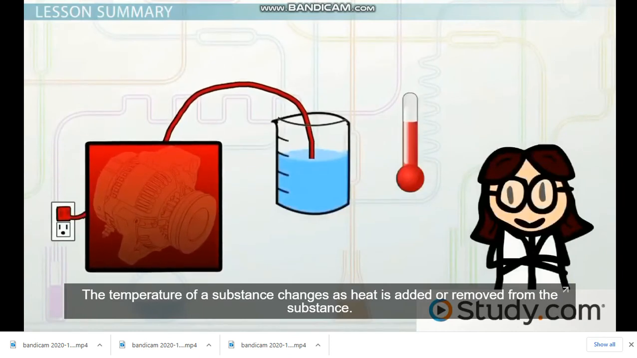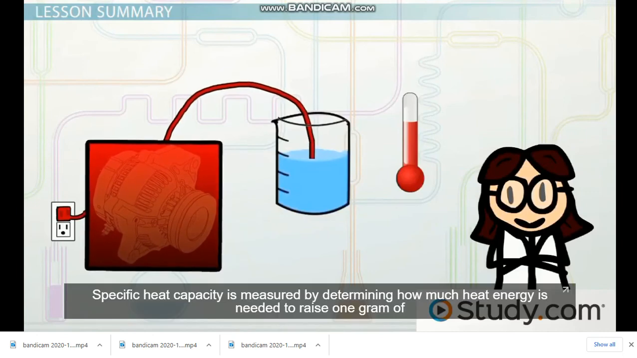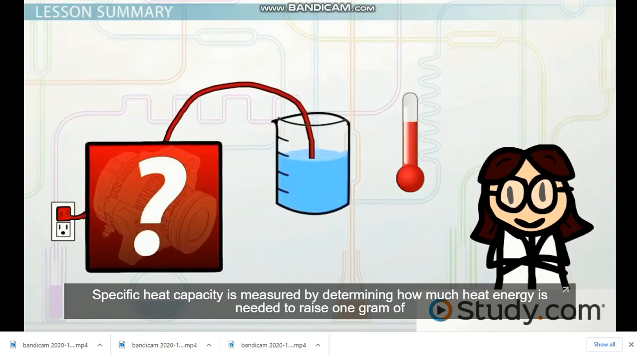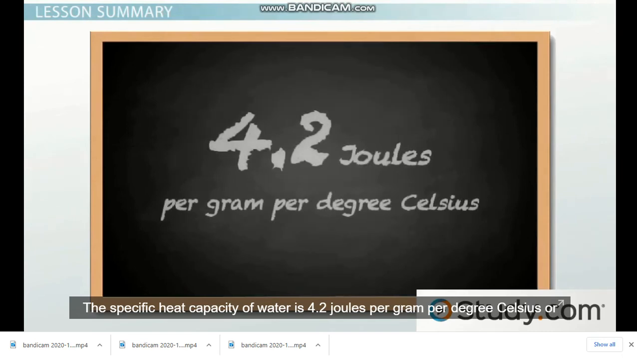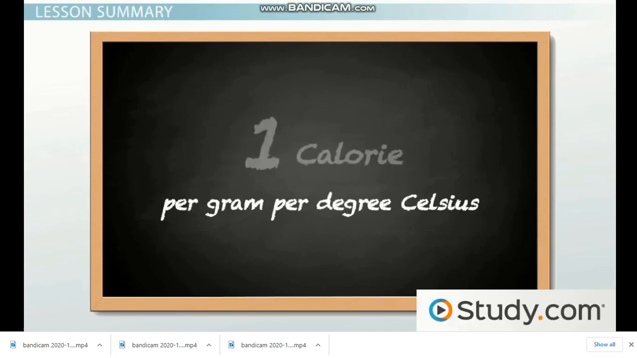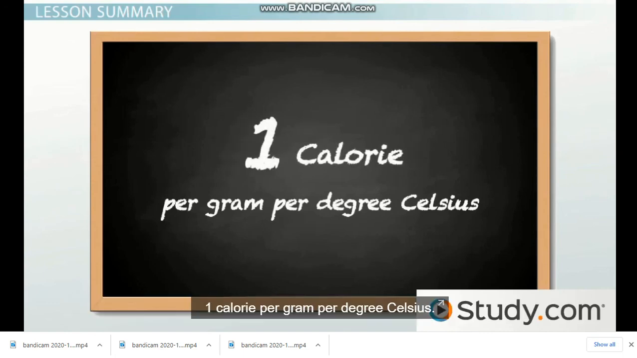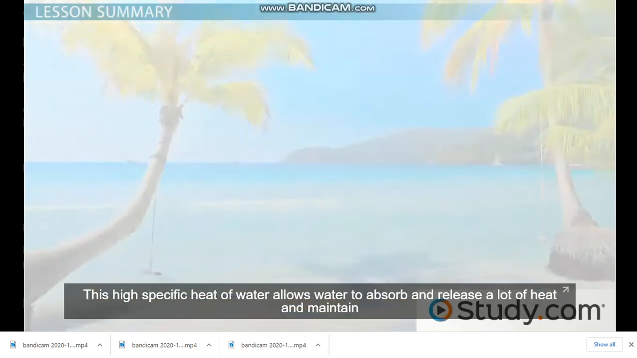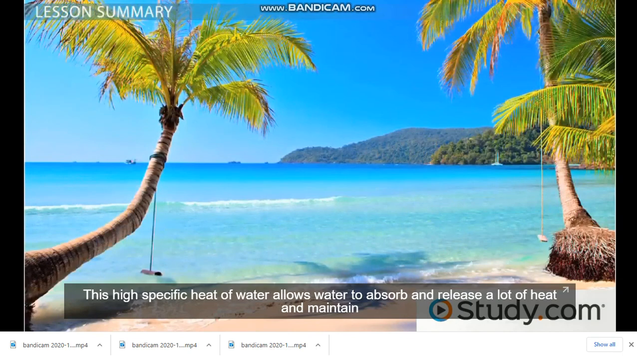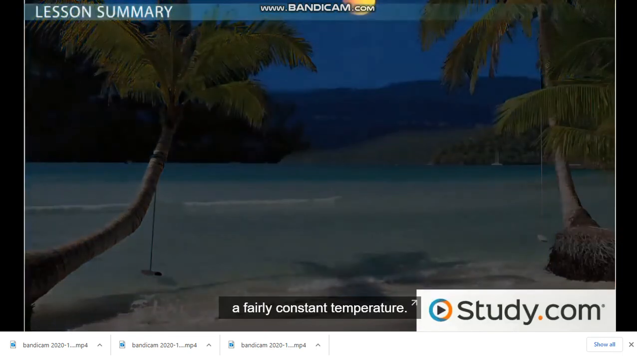The temperature of a substance changes as heat is added or removed from the substance. Specific heat capacity is measured by determining how much heat energy is needed to raise 1 gram of a substance 1 degree Celsius. The specific heat capacity of water is 4.2 joules per gram per degree Celsius, or 1 calorie per gram per degree Celsius. This high specific heat of water allows water to absorb and release a lot of heat and maintain a fairly constant temperature.